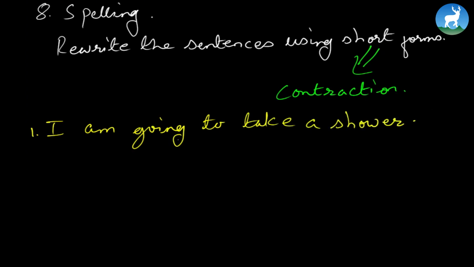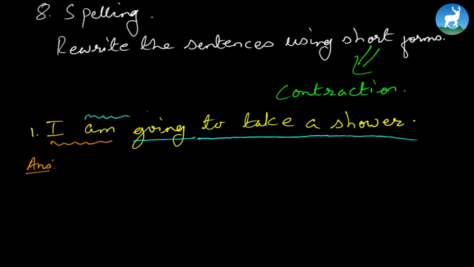Its contraction form would be pretty simple. I'm sure you already know it, right? I am. We are contracting "I am," not the whole sentence, by the way. We are not dealing here with contracting the whole sentence, just dealing with these auxiliaries: I, is, am, are, have, has. So its contracted form would be "I'm." The rest remains the same. Going to take a shower.